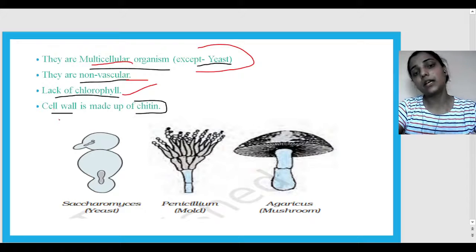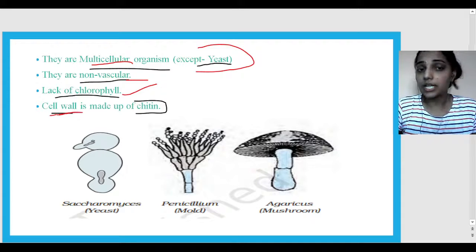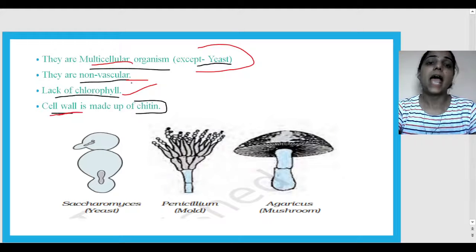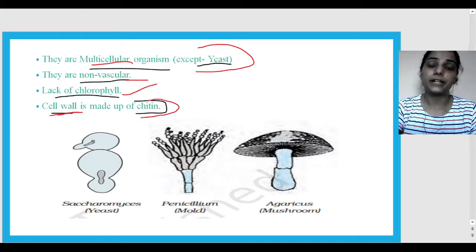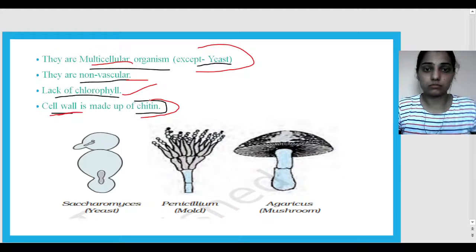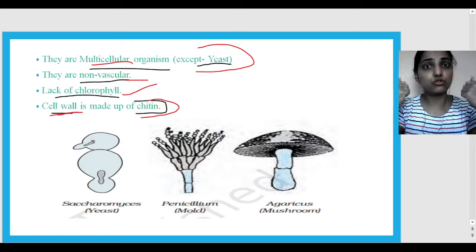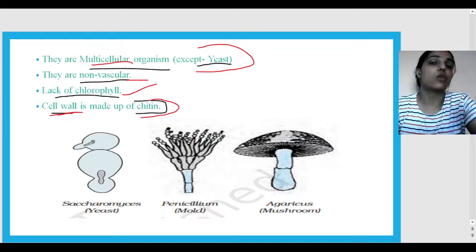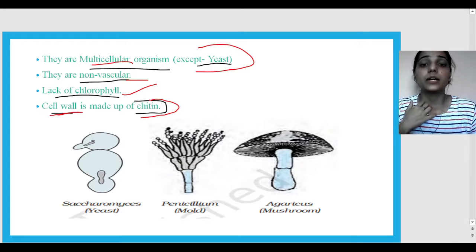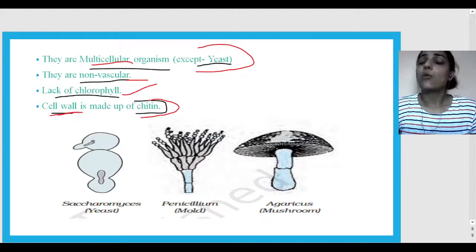And the main and very important point is the cell wall. Here we came to know that they have a cell wall, right? And it is made up of chitin. This is very special: the cell wall of the fungus is very strong because of this substance, chitin.